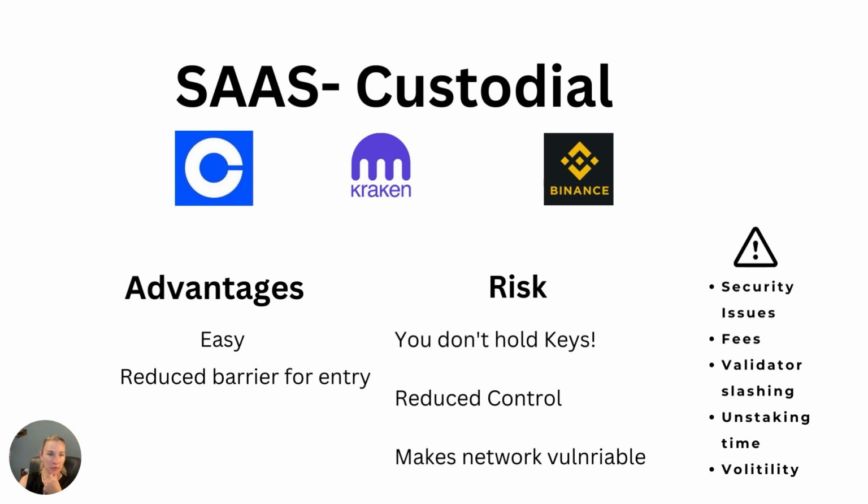If the validators are not honest, or if they get slashed for some reason, you may not get your fees. And then the unstaking times may be a little bit longer. And then with any staking, obviously there's volatility in the market. And then also custodial services, like I said earlier, can be dangerous because they're dangerous to Ethereum because of the centralized point of failure. It can make the Ethereum network more vulnerable to attacks. If all of Coinbase's validators were attacked, then all of those nodes could go down and really harm the security of Ethereum.